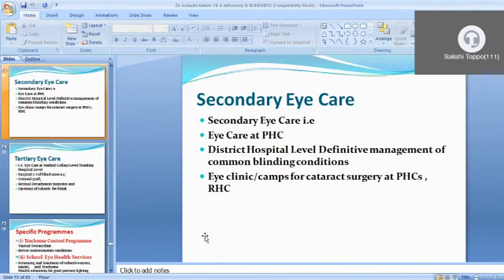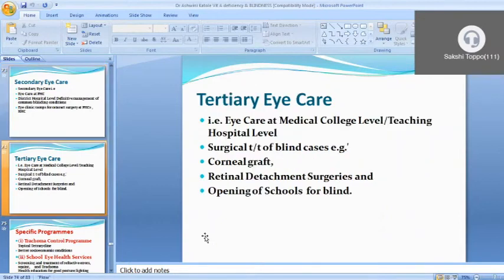Secondary eye care is required. It is at the district health level, definitive management for the common blinding conditions, that is regular clinics and camps, cataract surgery, glaucoma surgery at PHC and district hospital level, which can provide all these services. In tertiary care centers, all kinds of surgery, corneal graft, retinal detachment surgery and other complicated surgery are provided at the tertiary healthcare center.